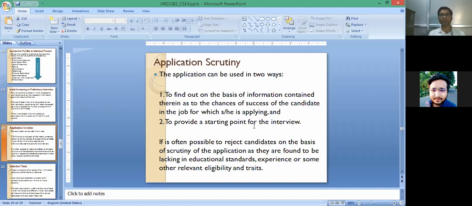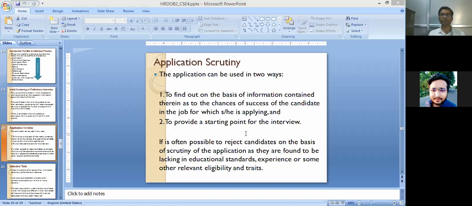And it may depend very much upon the educational qualification, but if somebody is fulfilling the educational qualification but not fulfilling other relevant eligibility and trade, this may be the cause to reject the application from this hurdle of the selection process. And those who pass the application scrutiny process are now sent to the next stage of the selection process, which is the selection test. So now moving forward to the next slide.